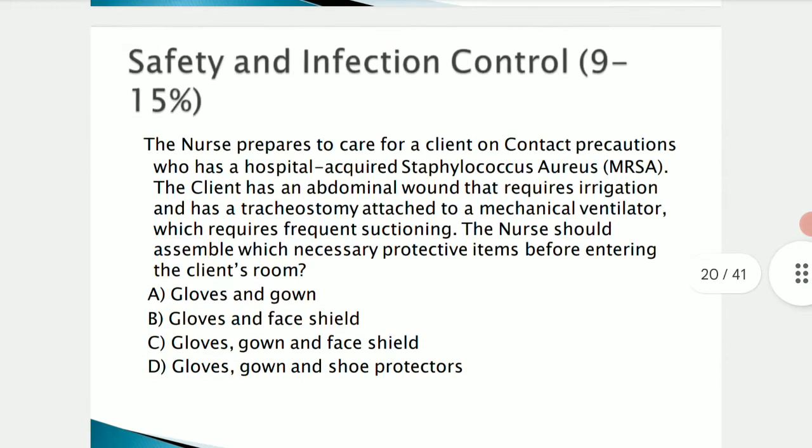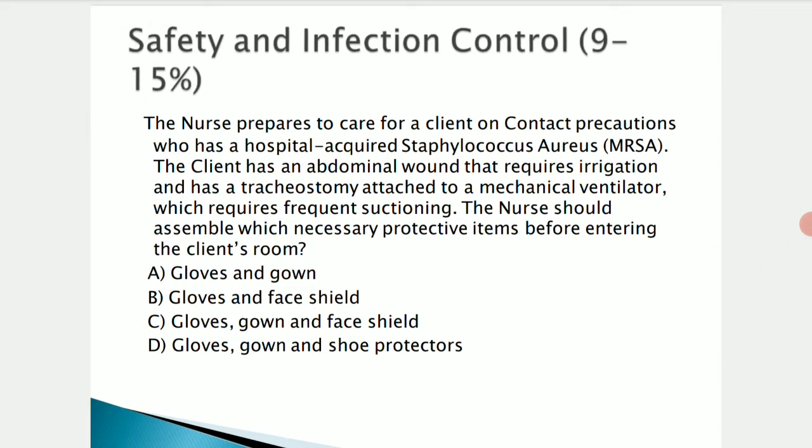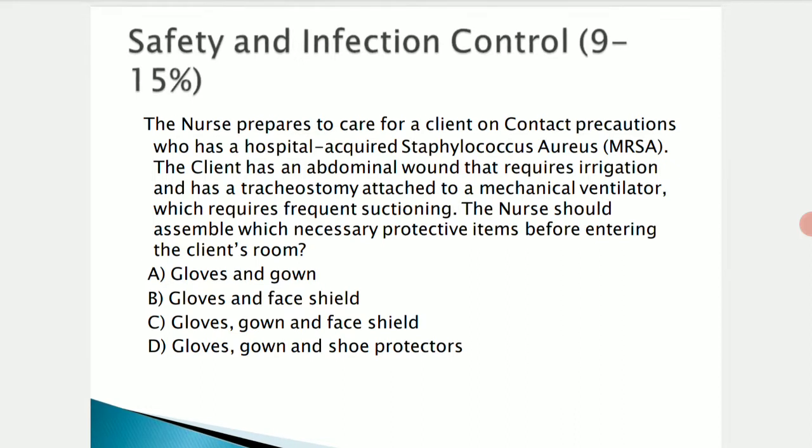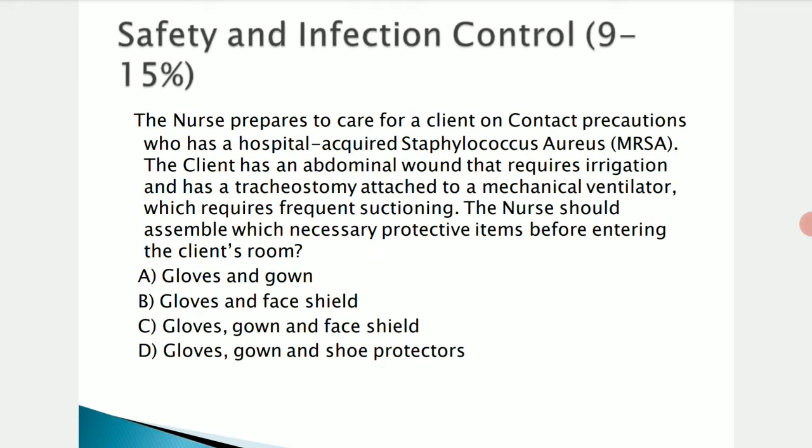The next point is related with safety and infection control, around 9 to 15 percent of questions may be asked on this type of need. The example given here: the nurse is preparing to care for a client on contact precautions who has hospital-acquired Staphylococcus aureus, MRSA.